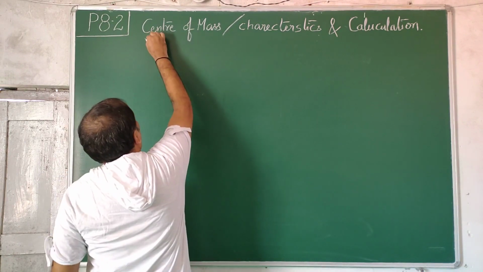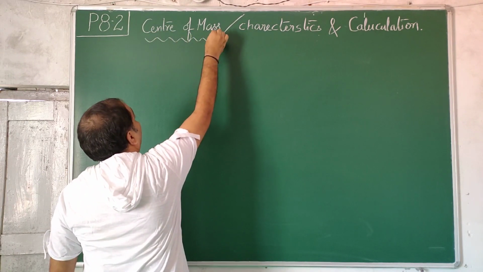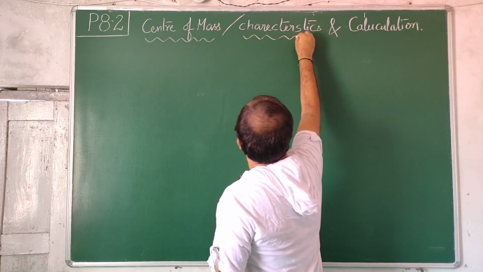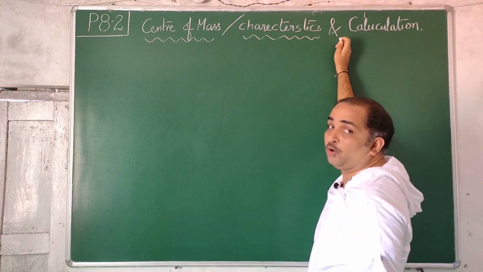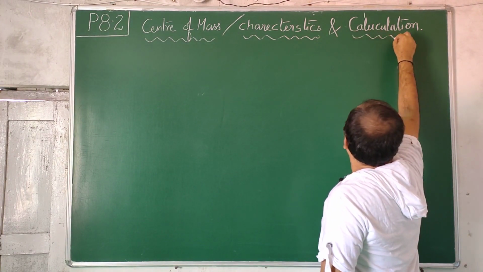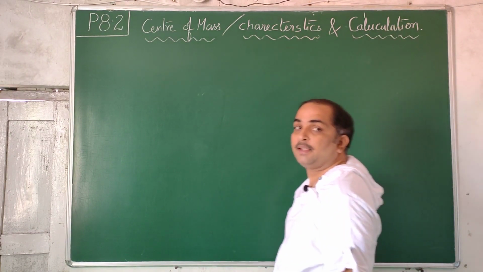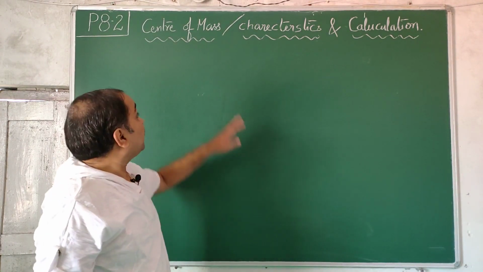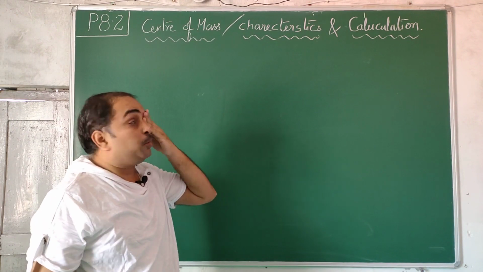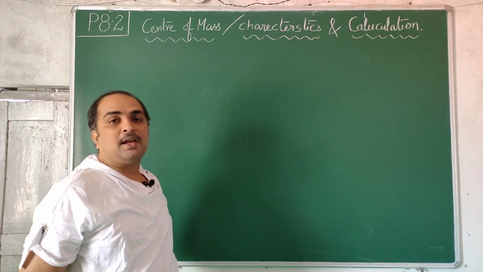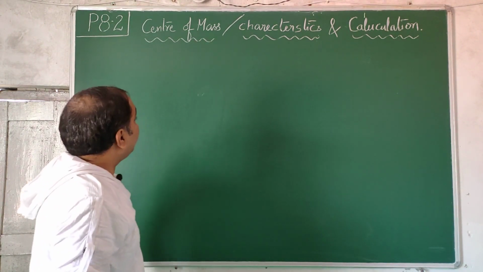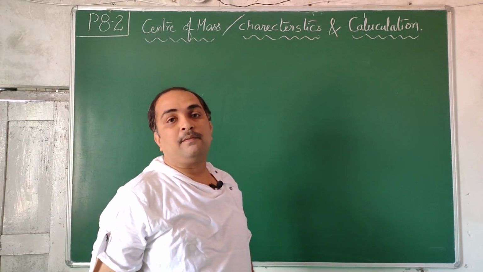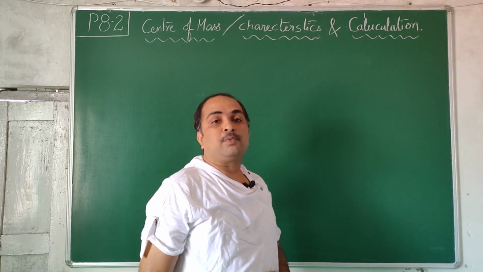So first we will try to establish the idea behind center of mass, what way you have to identify and what are its specialities, the characteristics, and how to locate or calculate center of mass for given system of particles. So these are the things which we plan to discuss in this topic called P8.2, center of mass, characteristics and calculations. Coming here, I always teach the students in one particular way which later on proves to be good.